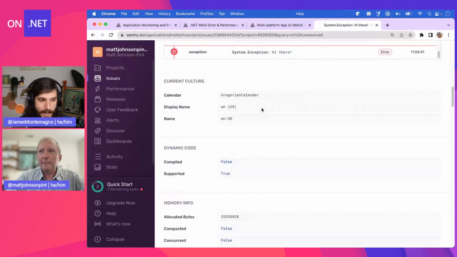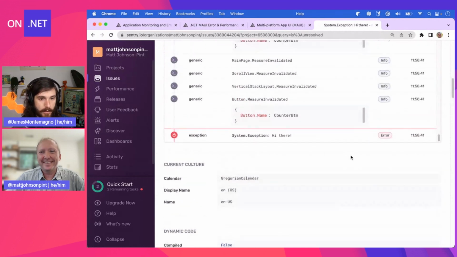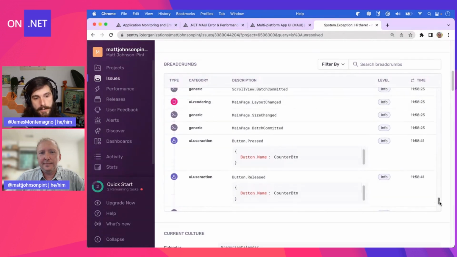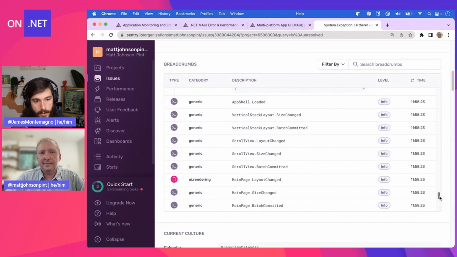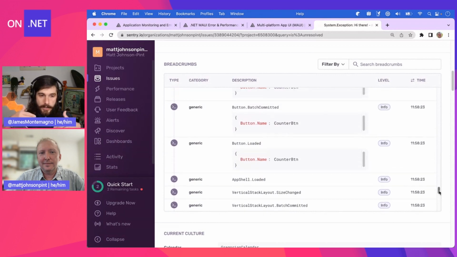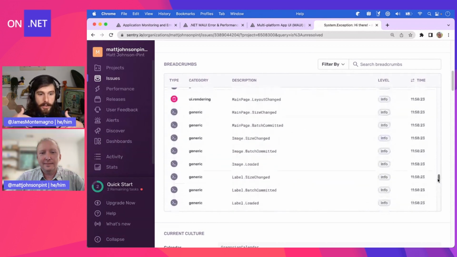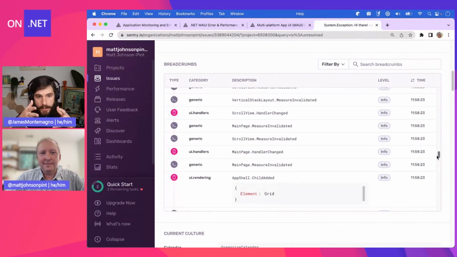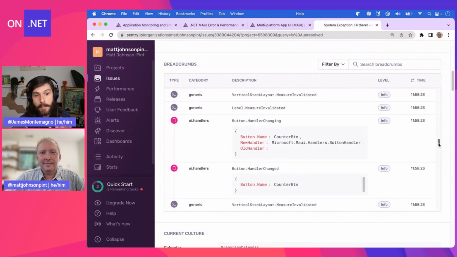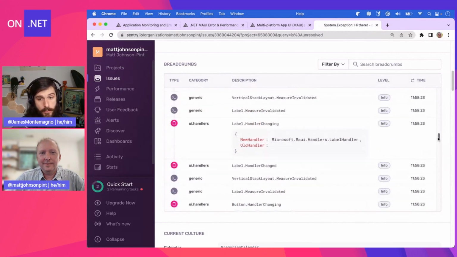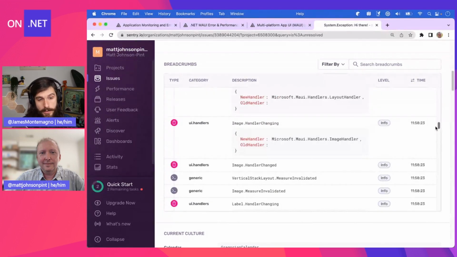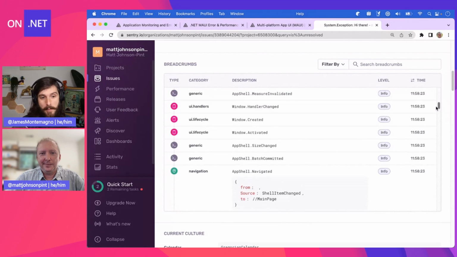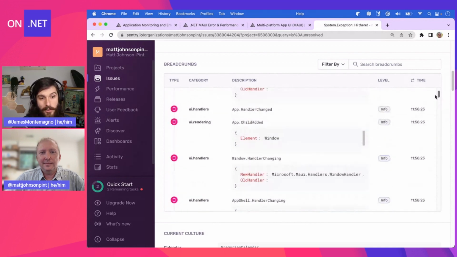I want to take a second, Matt, to actually look at that, because that's something really unique. You just added that line of code, but what Sentry did is it linked deeper into the .NET MAUI framework. You didn't tell it about the button, you didn't tell it about the scroll view, but you are getting this really in-depth information about .NET MAUI stuff, right? Which I think is really, really neat. That's kind of a standout. You know what I mean? When you talk about .NET MAUI optimized, yeah, it's looking like it.